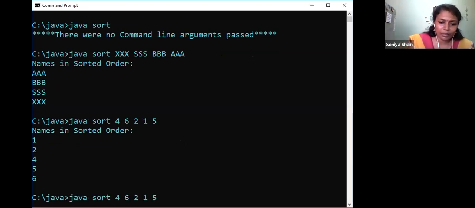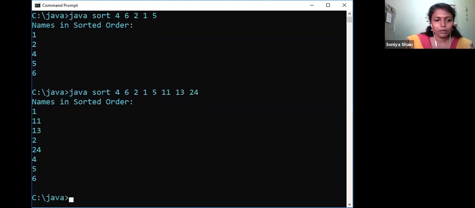So let me go for some other example. I am giving some more numbers. See how the output is. It is 1, 11, 13, 2, 24, 4, 5, 6. Is it correct? Is it sorted as numbers? No, it's sorted as strings only.